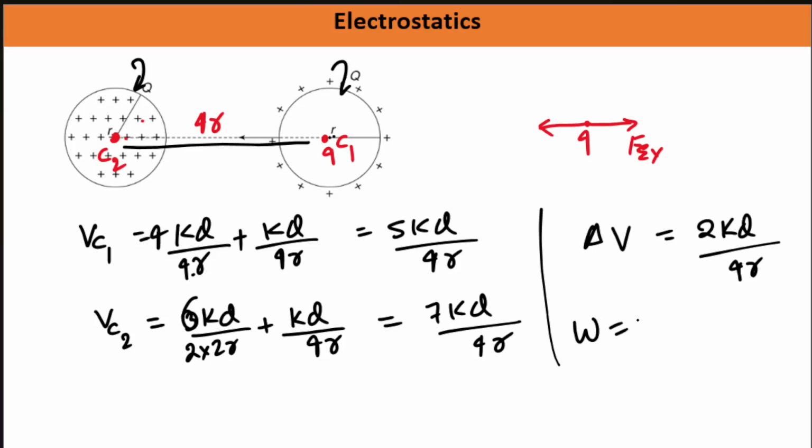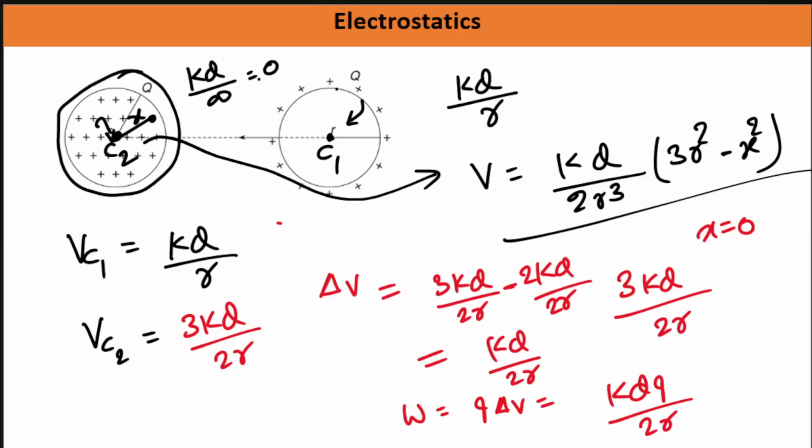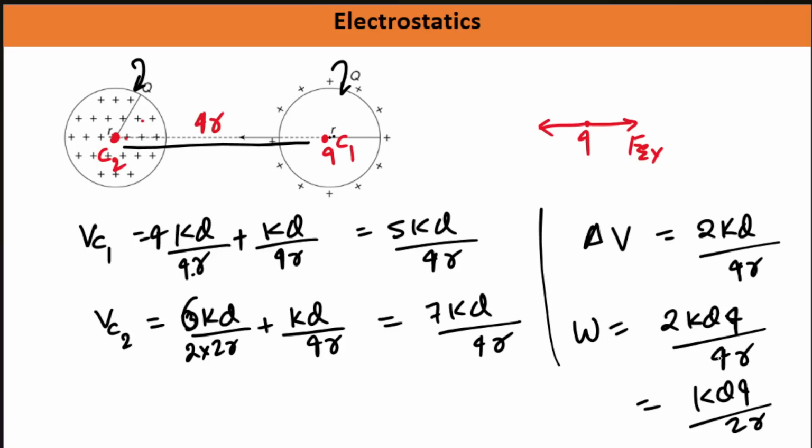What is the work done here? q into potential difference, so 2kq into q by 4r. This is going to be your answer. What will this one be? kq by 2r. Same as before we are getting, right? This is kq by 2r, and this is kq by 2r.